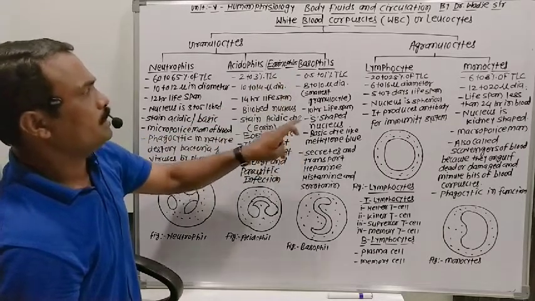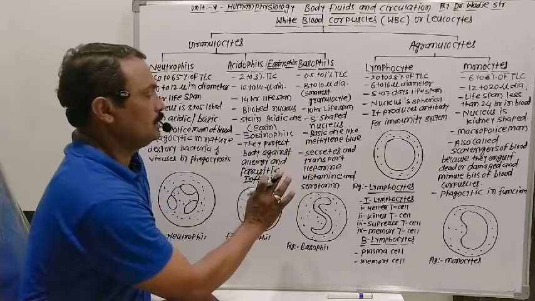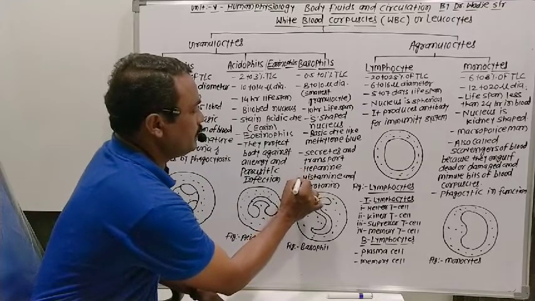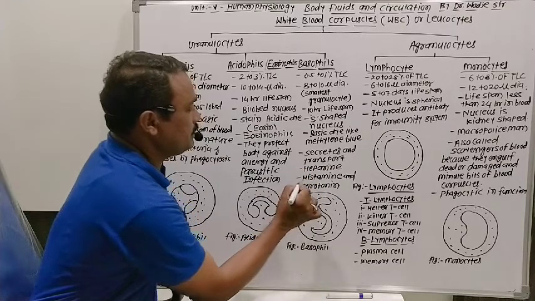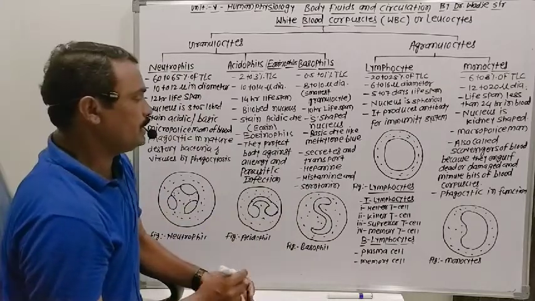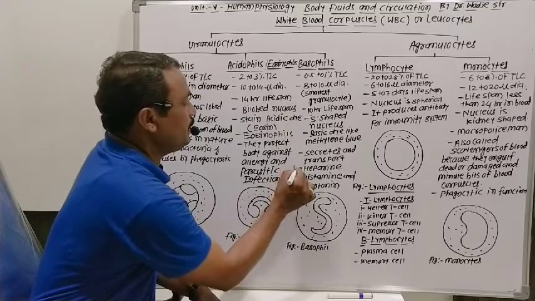What is the function of basophil cells? They secrete and transport three types of secretions: one is heparin, the second is histamine, and the third is serotonin. These are the secretions secreted by the basophil cells.